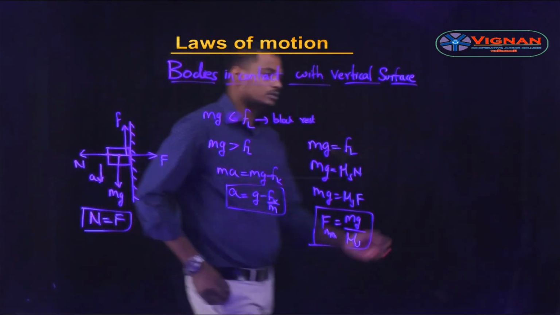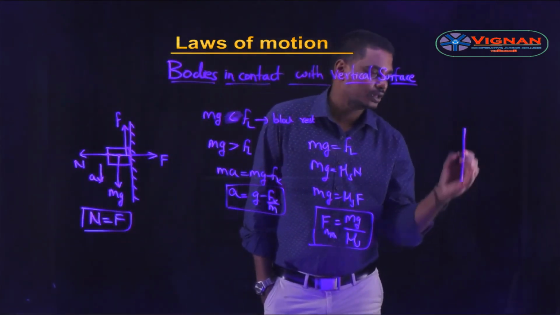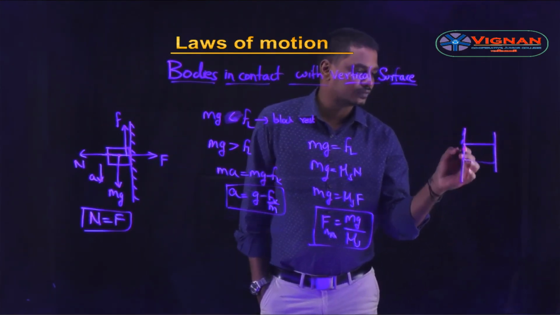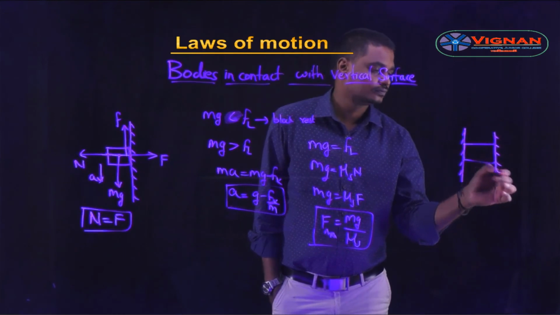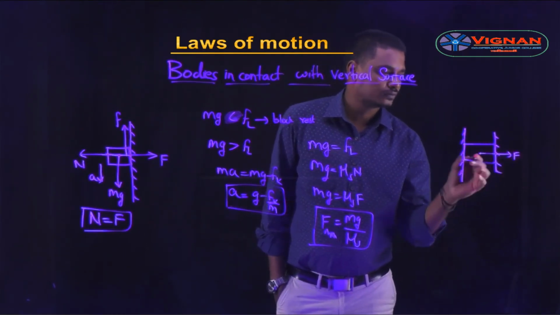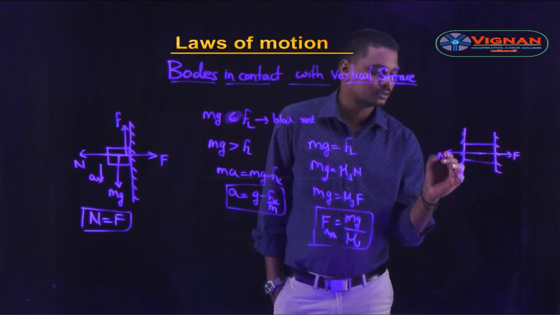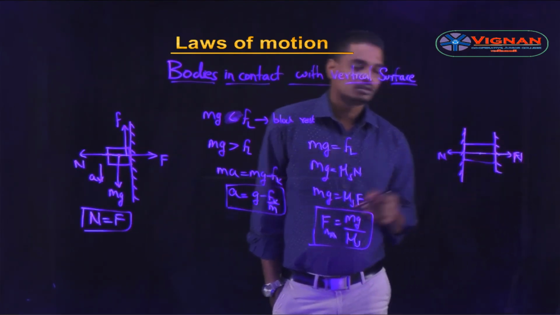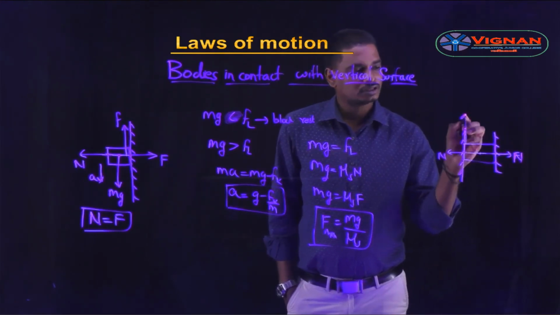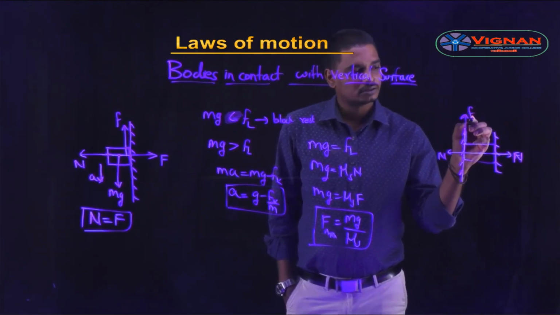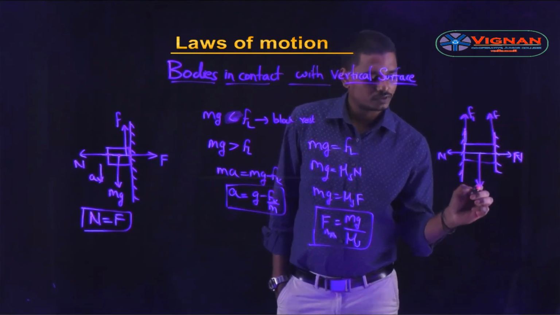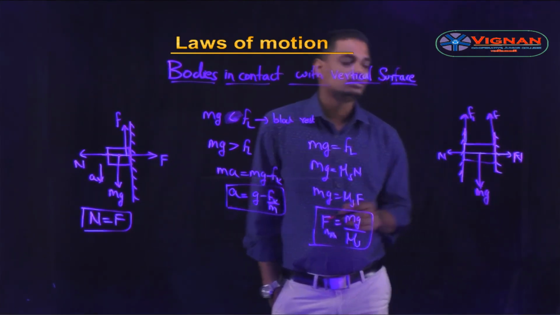If we see a case where a block is placed between two vertical surfaces, there are two forces, the force F and the normal reactions N acting. As these two are in surface contact, there is a frictional force in this direction and the weight of the block mg in this direction.